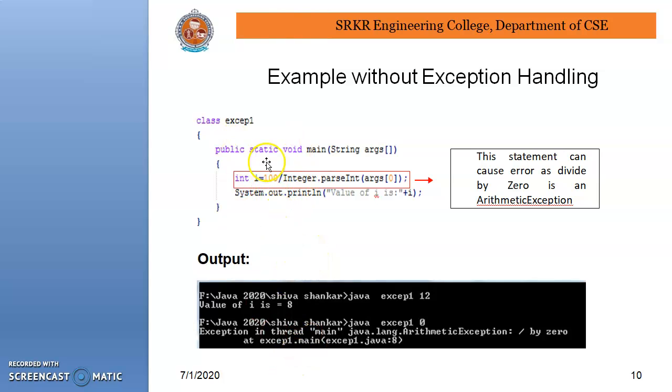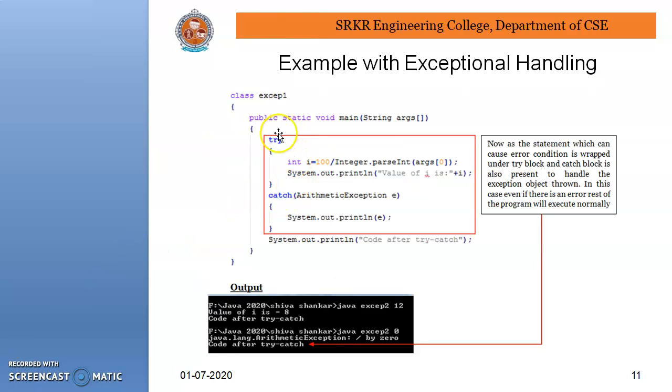But in this example, we did not use a try-catch block. Suppose we embed the same code within a try-catch block, the exception is easily caught. Int i equals 100. If we pass the actual argument 12, there is no problem. Code after try-catch. But when passing 0, we get java.lang.ArithmeticException, divide by zero. Now, as the statement which can cause the error condition is wrapped under the try block and the catch block is also present, the exception is handled.